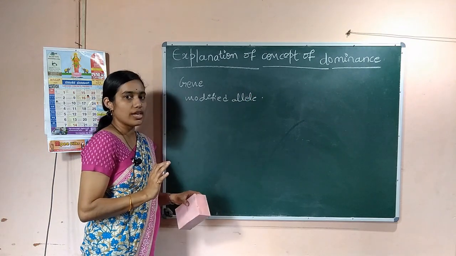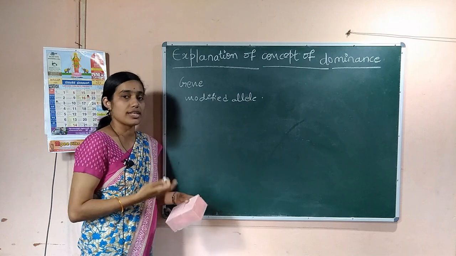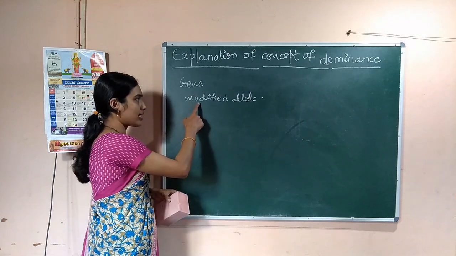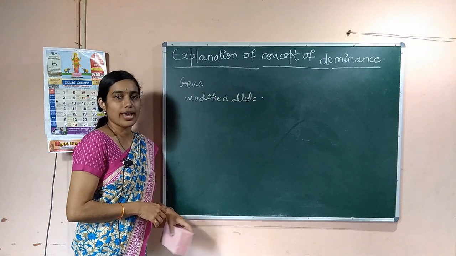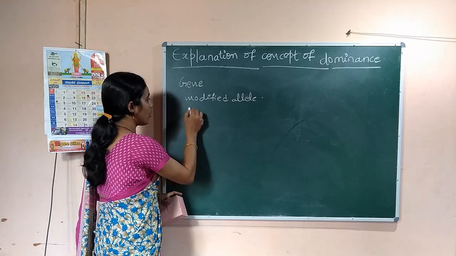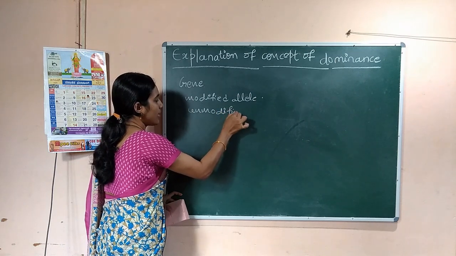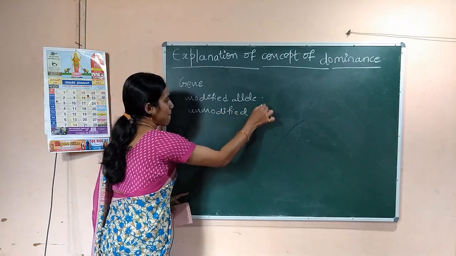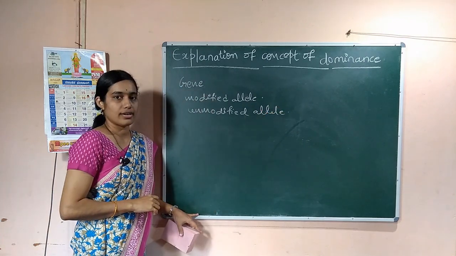Okay, the gene controlling a character, when it undergoes some changes, is called a modified allele, and some genes do not undergo any change, then it is called an unmodified gene or unmodified allele.